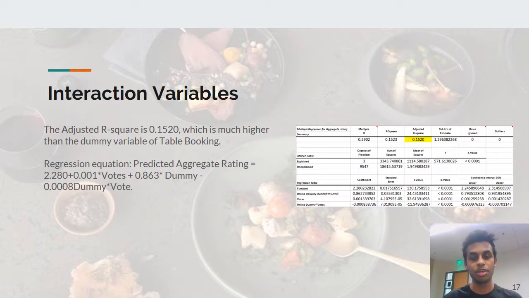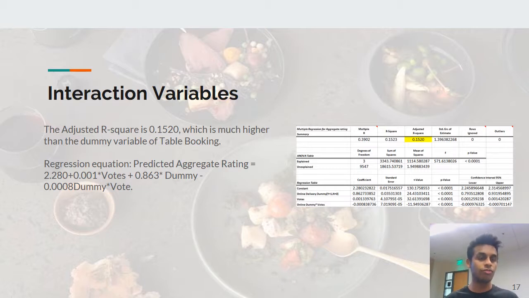Like for example, in this case, we used whether the restaurant services are related to the votes, because more restaurant services will usually include more people to give higher ratings and more votes. So basically, this is why we use interaction variables, and this is how we've done our interaction regression. It also proves that this is better than just considering dummy variables.